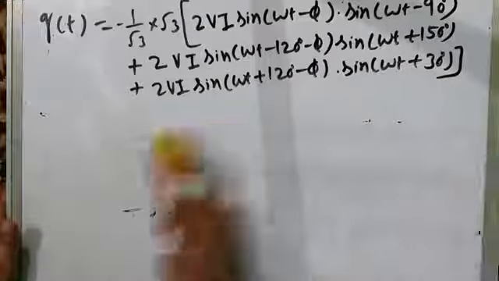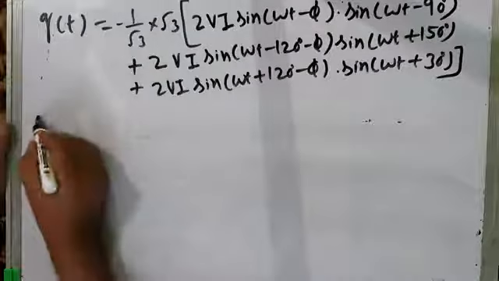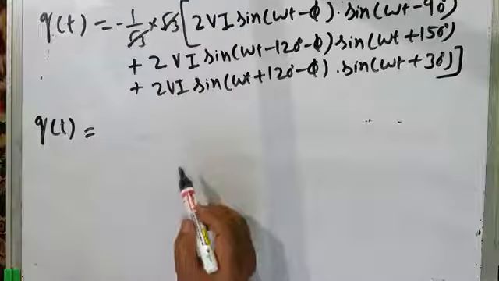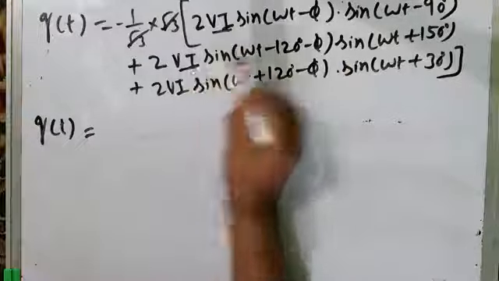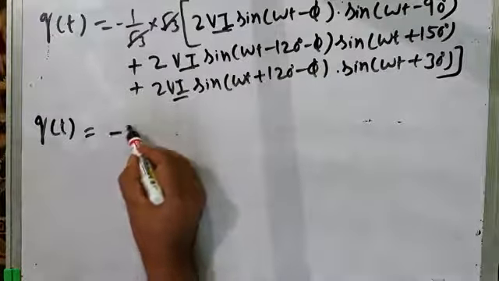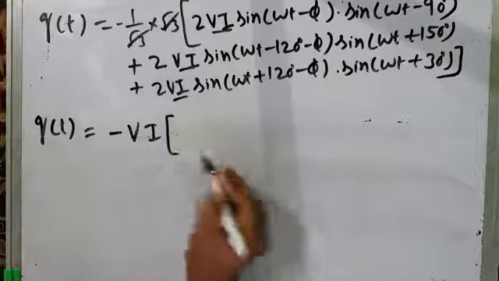Fine. So let us try to simplify it further. Instantaneous reactive power therefore will be equal to this, root 3 and root 3 goes, right? In all the three equations there is Vi, so I can take this Vi out. So I get minus Vi times.